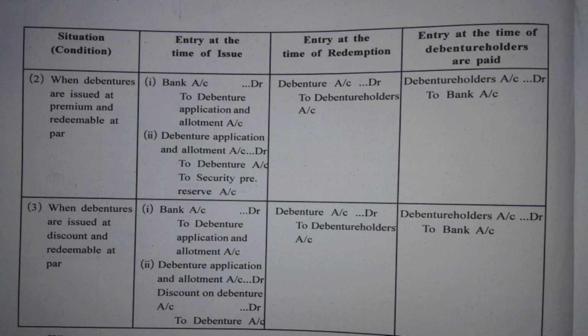So these are different conditions for issue of debentures and redemption of debentures. Journal entry for issue in the third condition I am reading: bank account debit to debenture application and allotment account. This journal entry is common in all the three cases. Then debenture application and allotment account debit, discount on debenture account debit to debenture account.